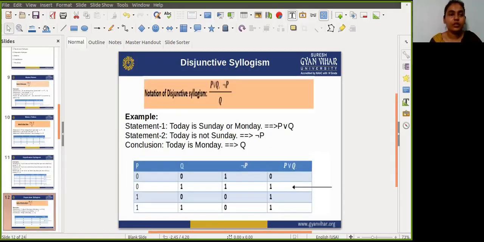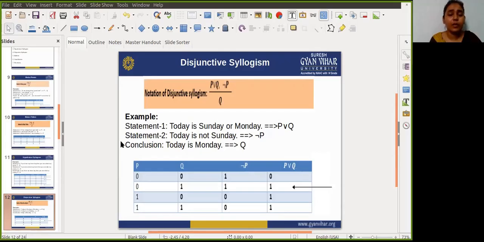Next one is disjunctive syllogism. This rule states that if P or Q is true and not P is true, then Q will be true. So it will be represented as P or Q, and not P. Okay, so I'm taking an example.